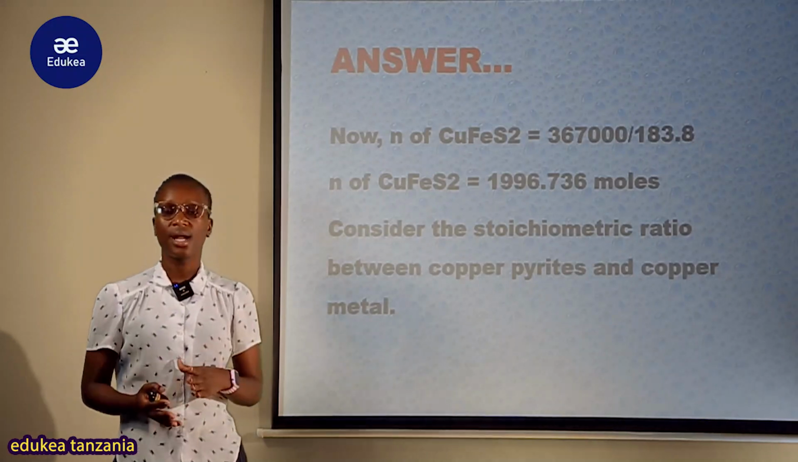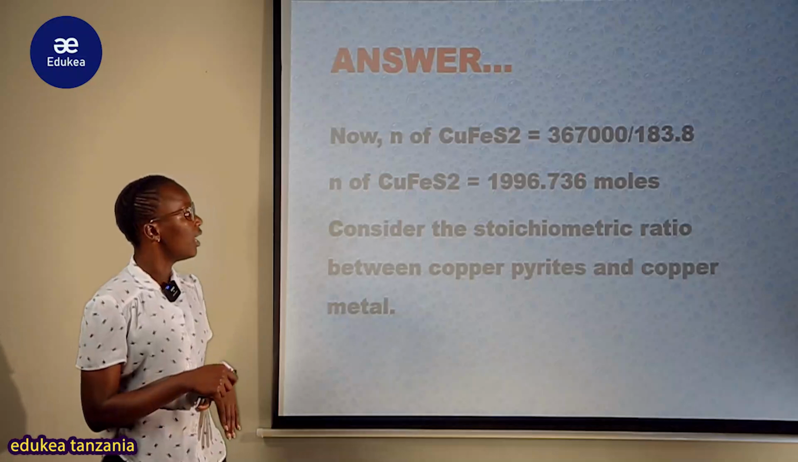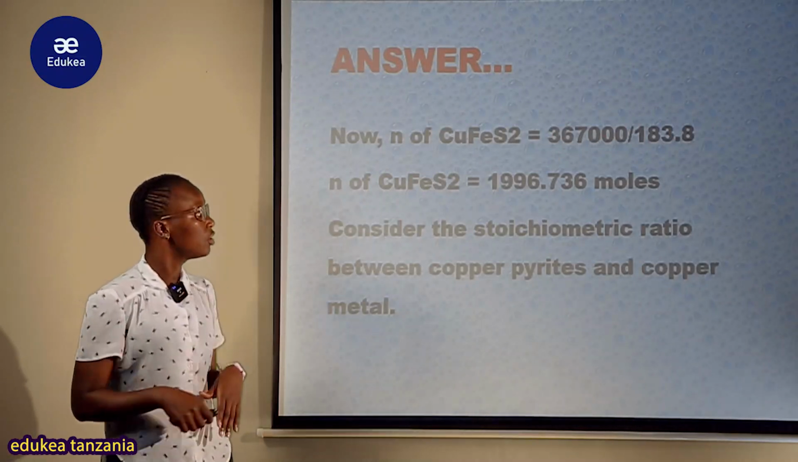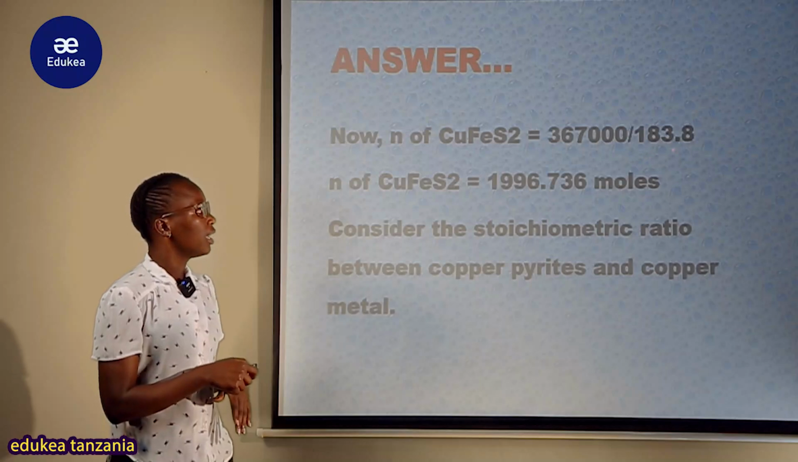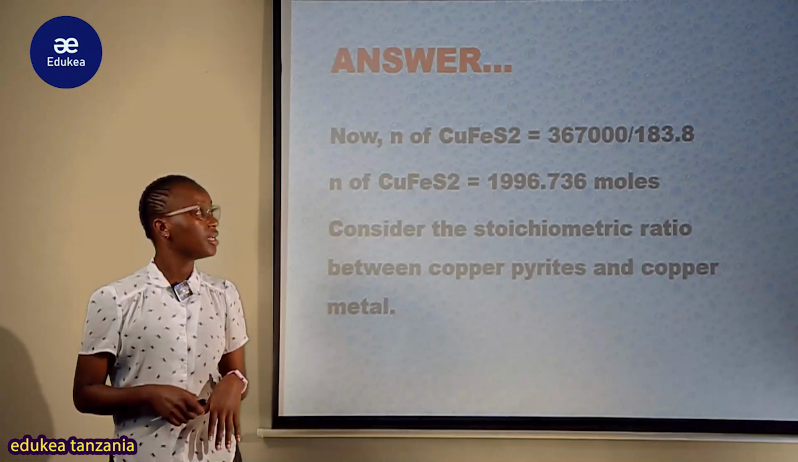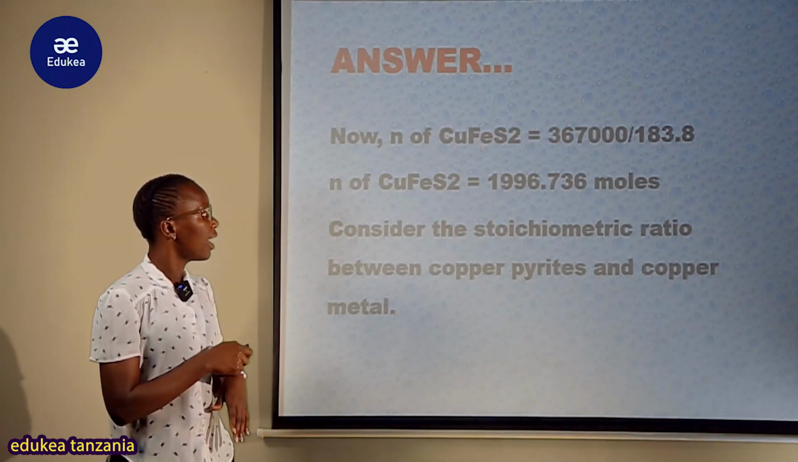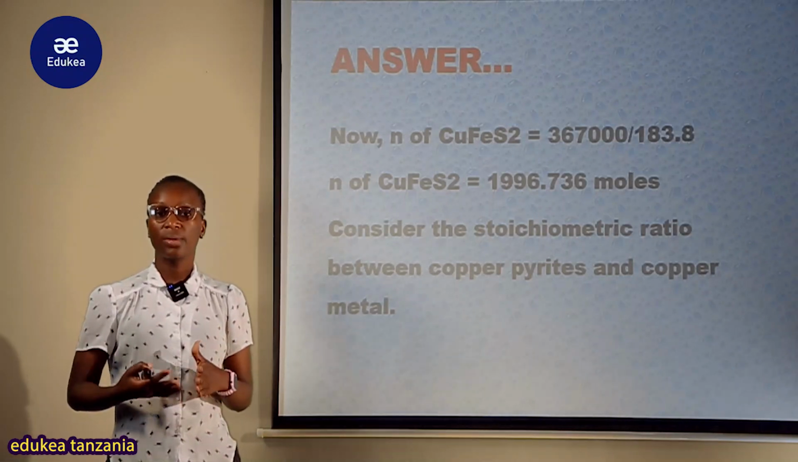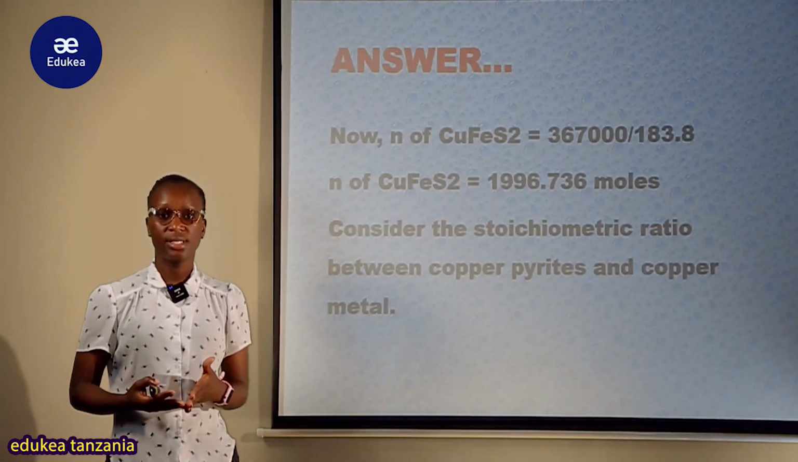Therefore, mass in gram tunayo, ambayo ni sawasawa na 367,000 gram. But also the molar mass of copper pyrite, hii compound nzima ya copper, iron na S2, tunaweza tukaipata. How can we get it?